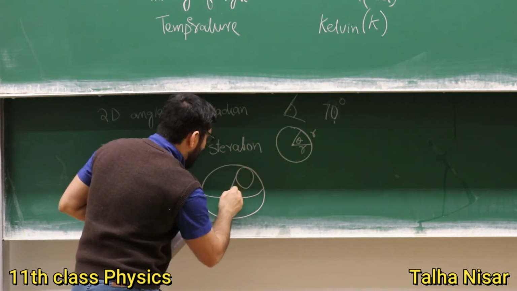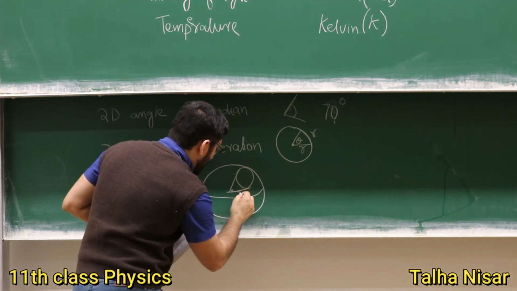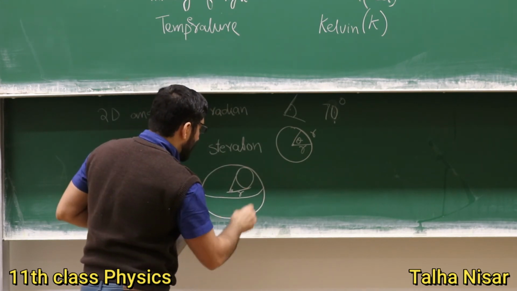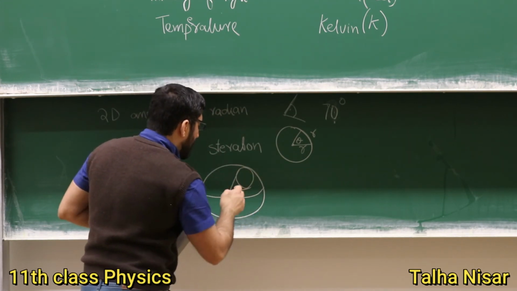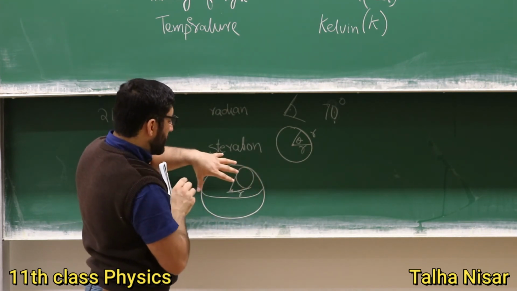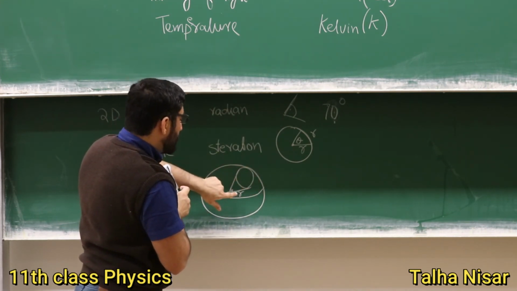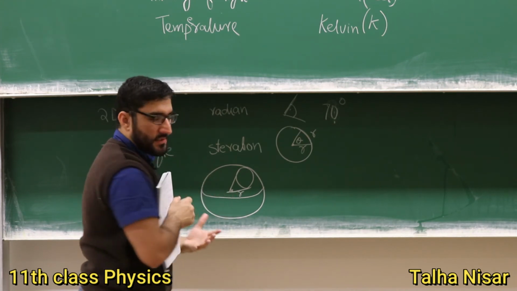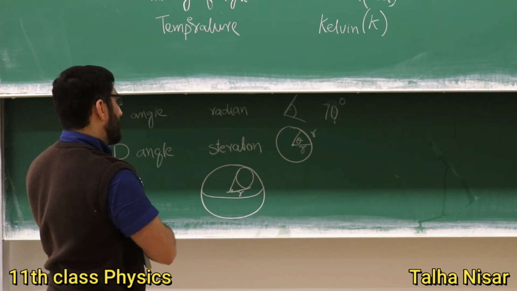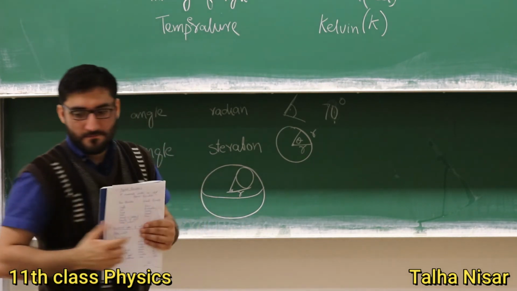So this is the radius of this spherical object. 1 steradian is when the area of this surface on the ball is equal to the square of the radius. So this is how we define the steradian.